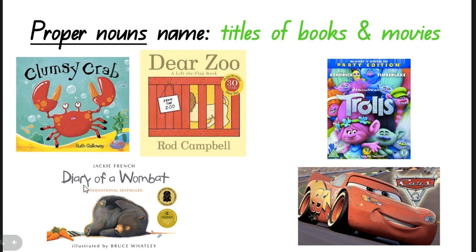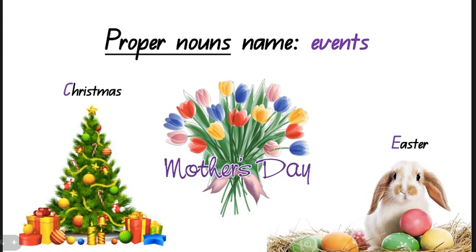And then we have Diary of a Wombat, and we saw this earlier. The movie Trolls begins with a capital T, and the movie Cars also begins with a capital C. So remember that titles of books and movies begin with a capital letter, and they are proper nouns.